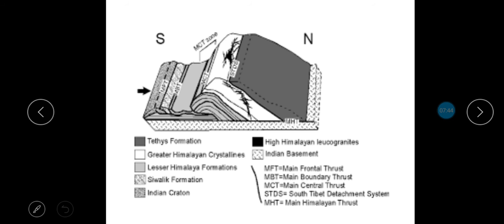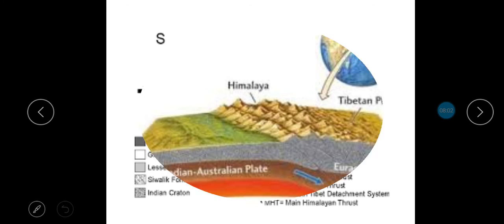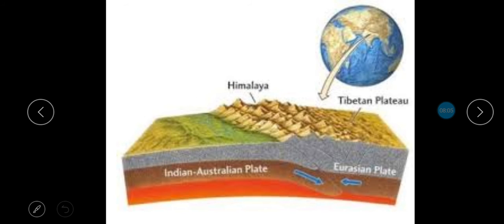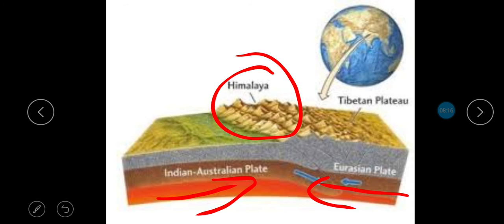Now here we see that the Indo-Australian plate, also called the Indian plate, moving towards the Eurasian plate, leading to a force of compression which leads to folding and forming of Himalayas. Here children, what I have explained you just now, that is, the Indo-Australian plate and this Eurasian plate, they started exerting a compressive force, leading to the folding of the Himalayas.